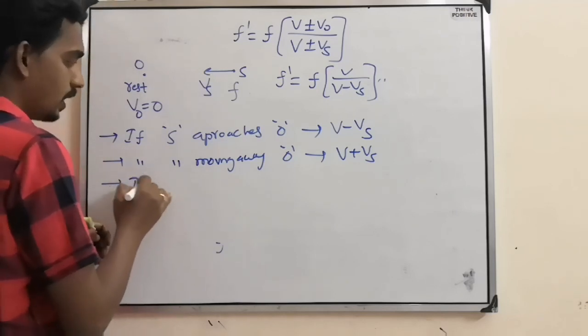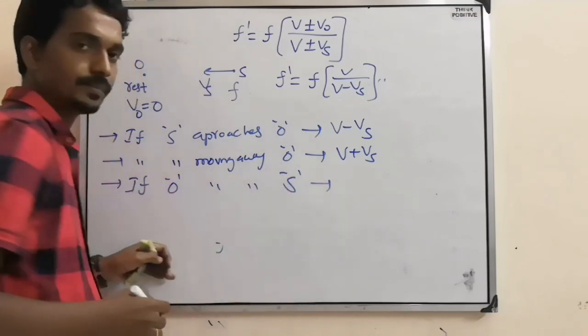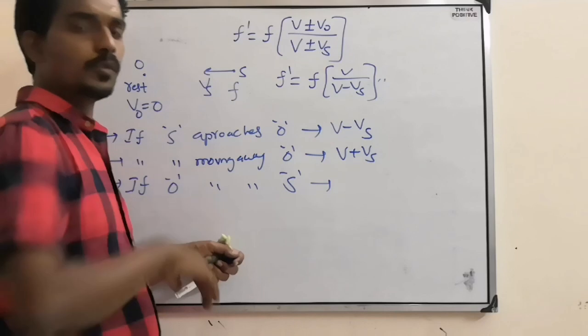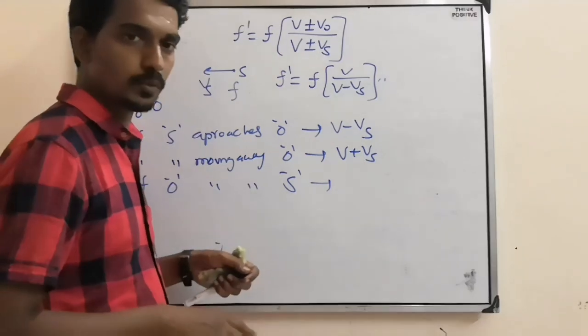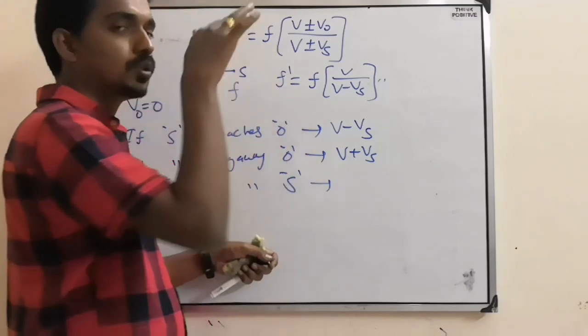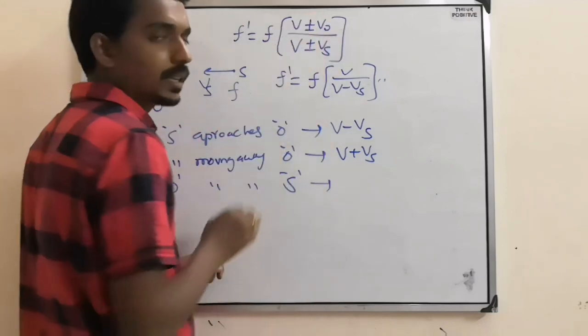Take the observer. If the observer is moving away from the source, the effect should be such that the frequency value should decrease. But the observer velocity is in the numerator.